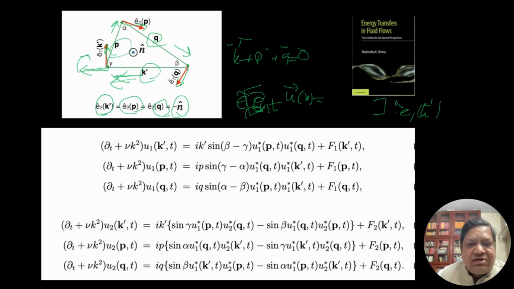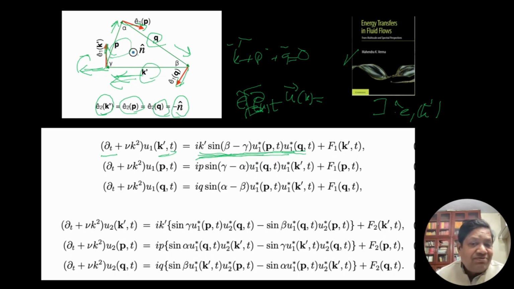The left hand side is dt of U1. On the right hand side, the U dot grad U term, we need to do the projection along E1, and it's a bit of algebra. Right now I'm working with a single triad, so there is no convolution, but there would be convolution in the sense we'll have U1p, U1q, and then U1q, U1p. If you do the algebra properly, which is there in this book, you will get i k prime sine beta minus gamma U1 star p, U1 star q.